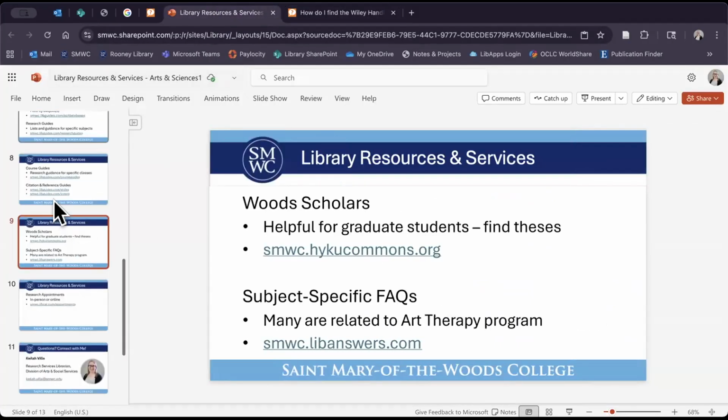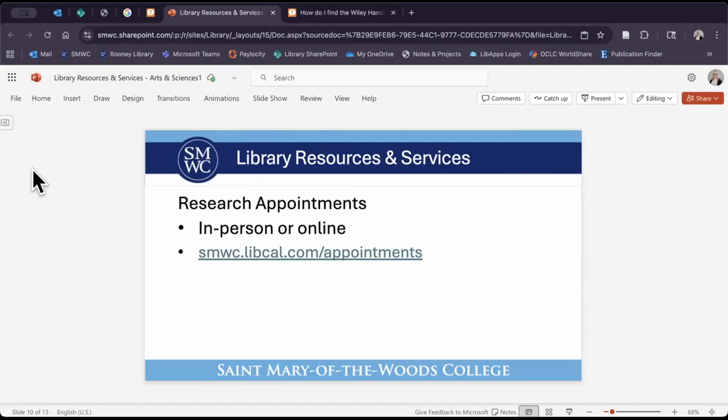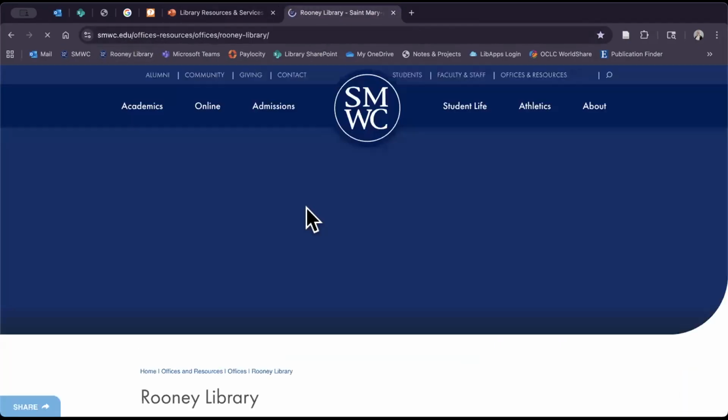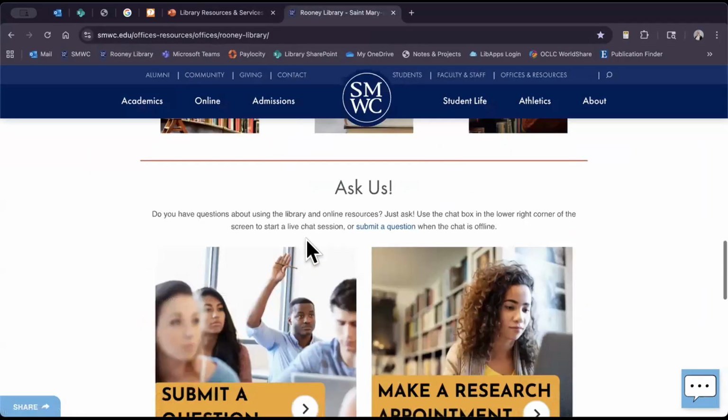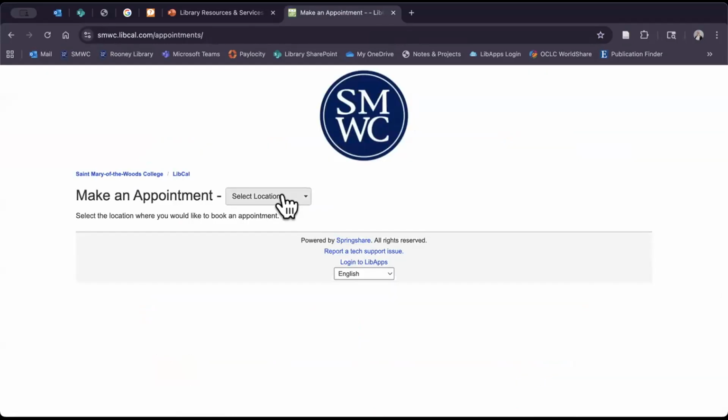Okay, so rounding up on the final thing that we offer, which is research appointments. So we offer these in person or online. So I've got the direct link here, or you can just go to Rooney Library and scroll way down to make a research appointment. Now you'll have to select the location.